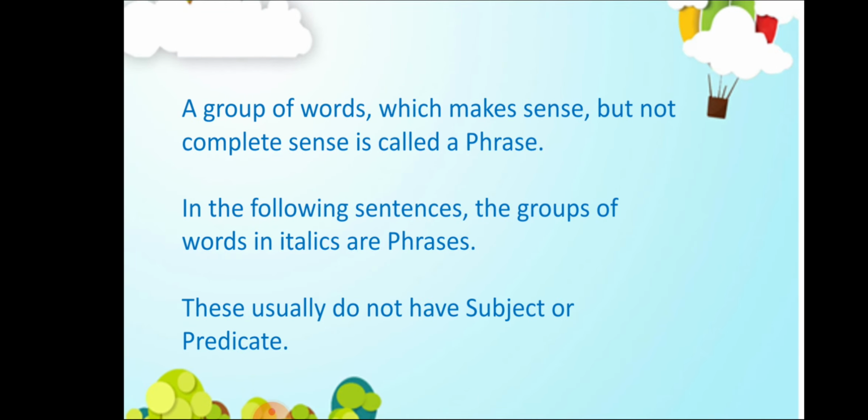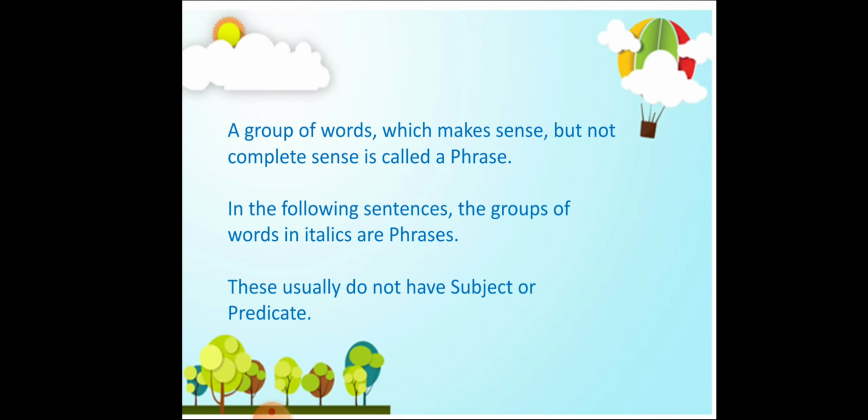Now, when we talk about phrases, a group of words which make sense but do not complete sense, that is called a phrase. Now, when we talk about the sentences that are given in italics, I'll give the sentence in the next slide, but those in italics are phrases. We'll talk about it later. But when we talk about these phrases, they do not usually have a subject or predicate.